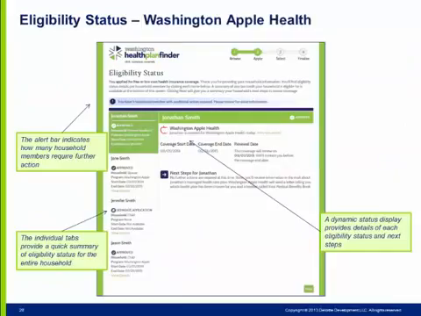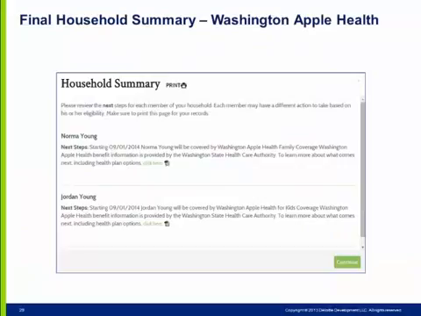This page is the eligibility status page, where the applicant will view the eligibility results for every person requesting coverage on this application. There is an individual tab for each household member located in the left navigation bar. This page provides a high-level summary of the coverage each household member listed on the application will be receiving. By clicking Next, the primary applicant is taken to their individual dashboard.